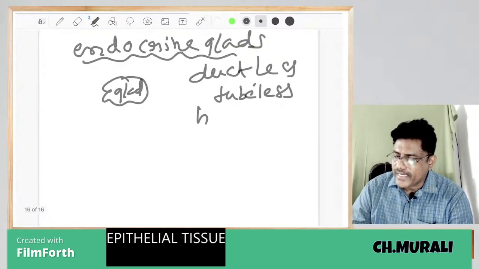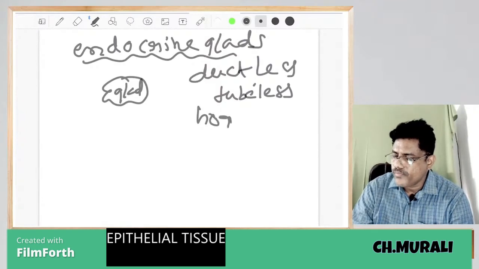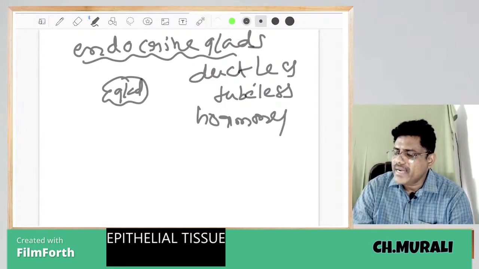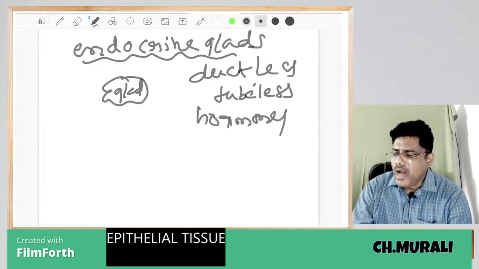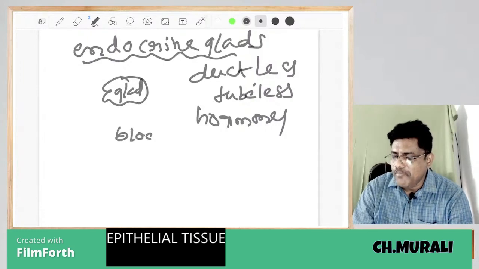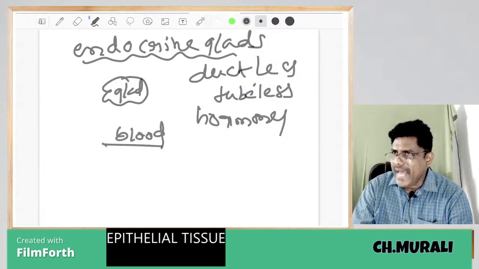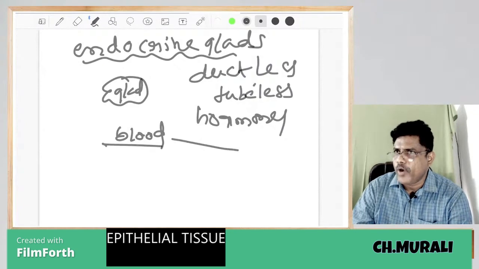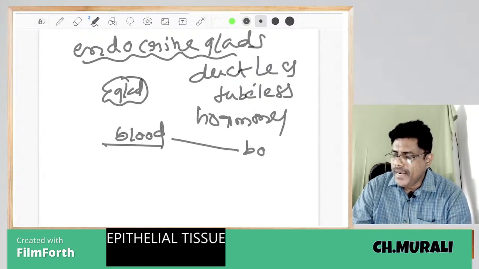Endocrine glands secrete hormones, which are directly released into the blood. Blood carries the hormones to the body parts.